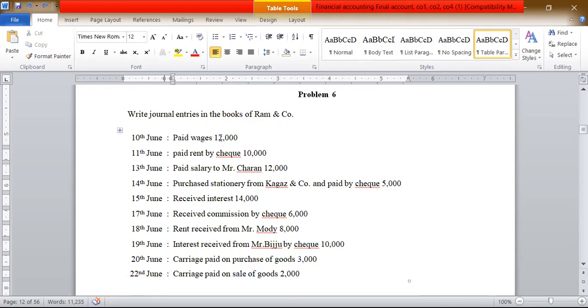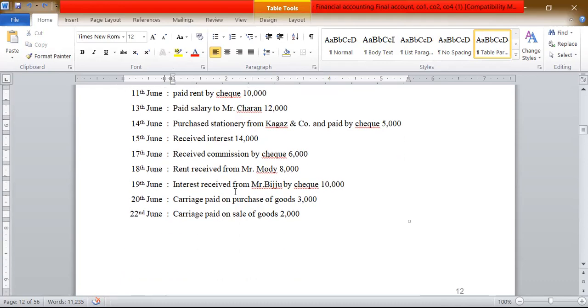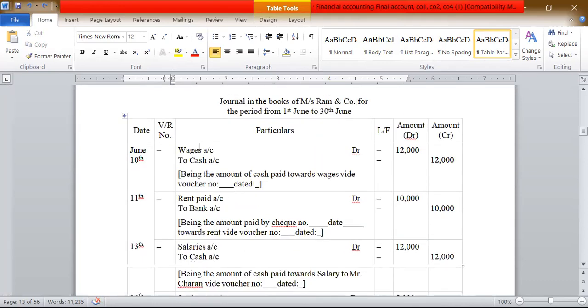So wages account debit to cash. Wages is an expense, that's why according to the nominal account, wages is debit. Cash is credit, because when you pay wages, cash goes out: debit what comes in, credit what goes out. The narration being the amount of cash paid towards wages.